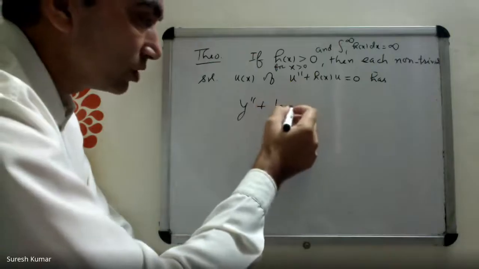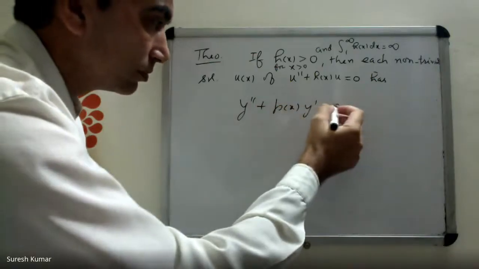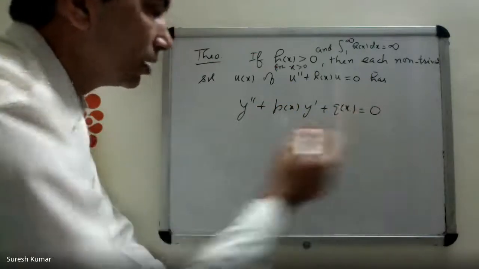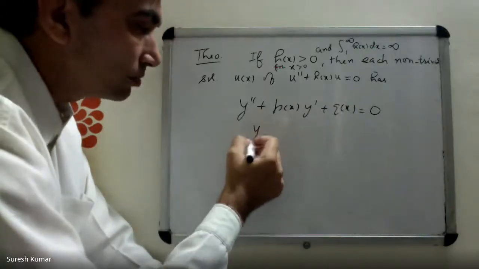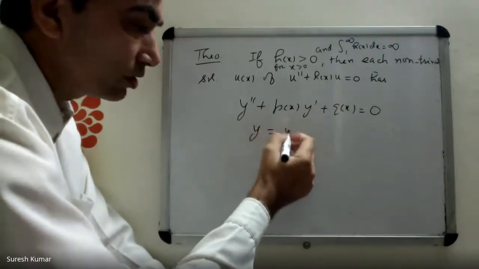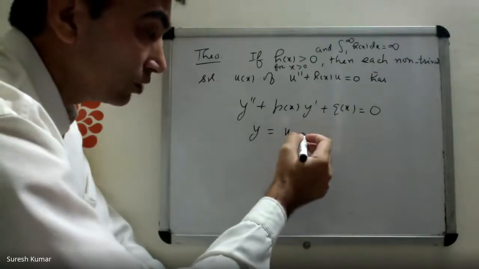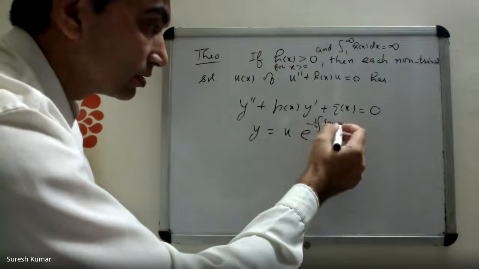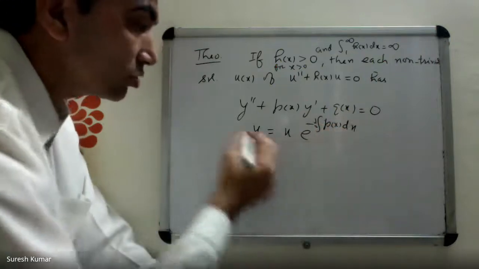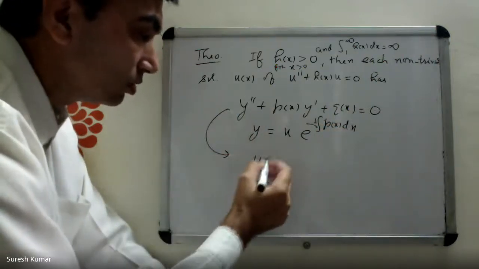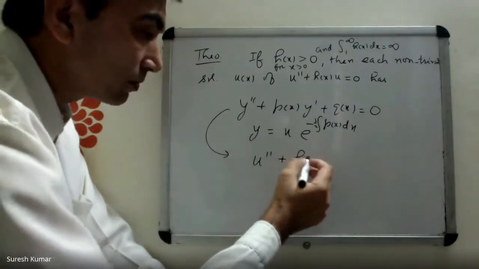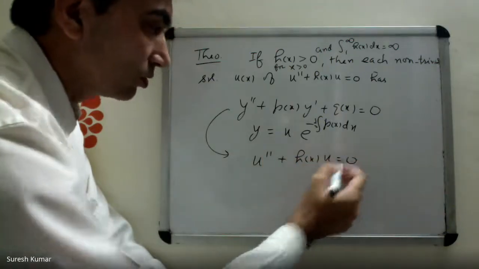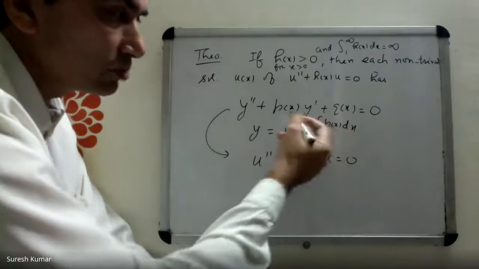We started with this differential equation. We changed it into the normal form, with which transformation? U times V means e power minus half p squared. Correct? With this transformation, this equation changes to u double prime plus hx u equal to 0, where hx can be written in terms of p.